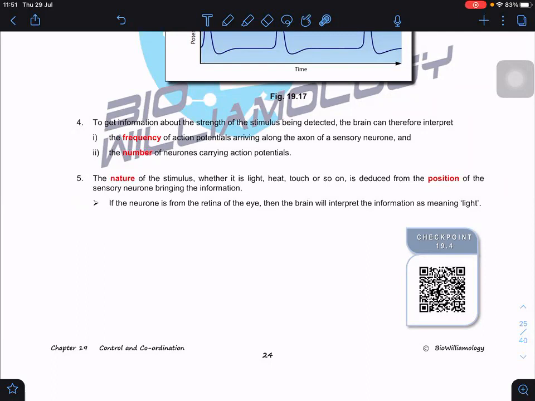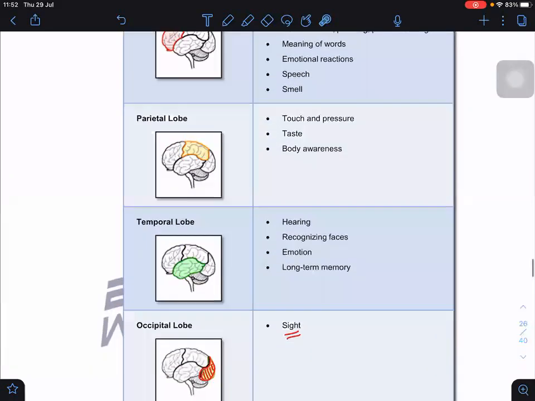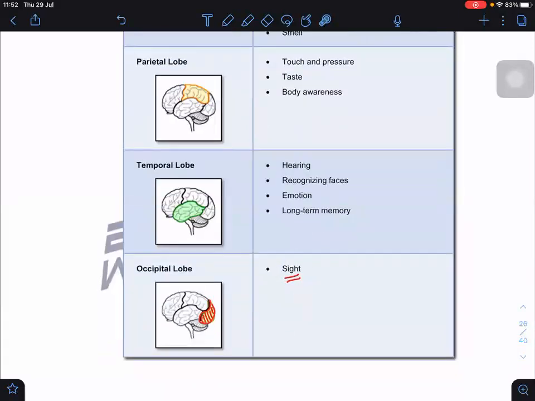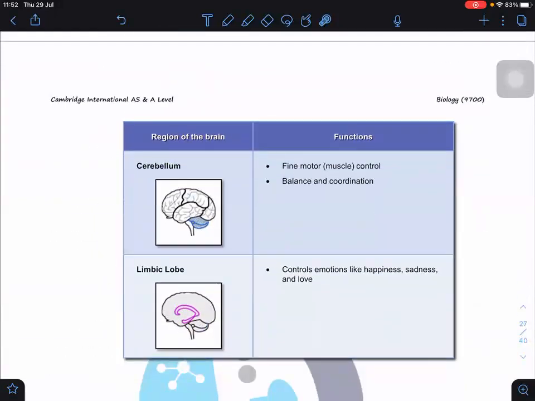Now I want you to try this. I go through this one first, then I'll tell you more about it. For the frontal lobe, what does it detect? The movement of the body, speech, and smell. For example, hearing will be the temporal lobe. The occipital lobe is the brain region that detects light. Can you see that? So we have the cerebrum and limbic lobe. We have those parts of the brain where our neurons are connected, and from there we are able to know which kind of stimulus it is.